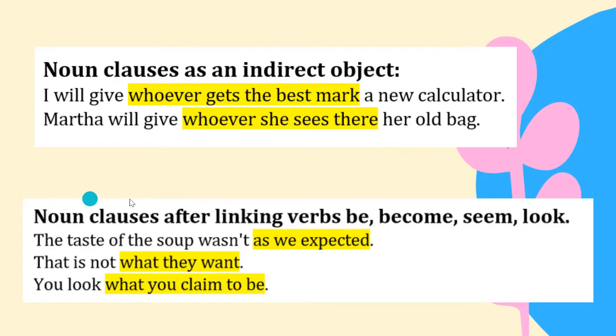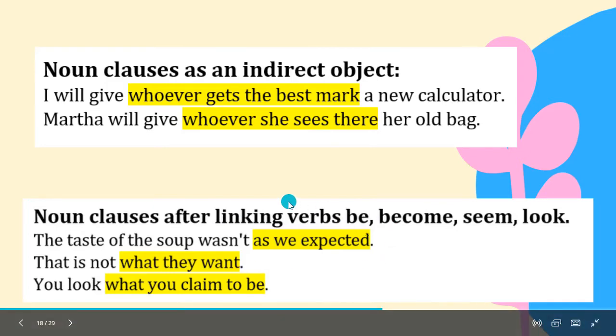Okay. Noun clause after linking verbs be, become, seem, and look. The taste of the soup wasn't as we expected. This is not what they want. You look what you claim to be. Okay.